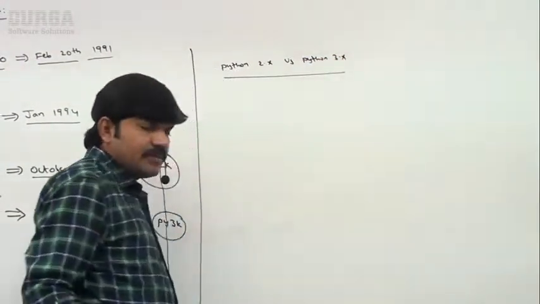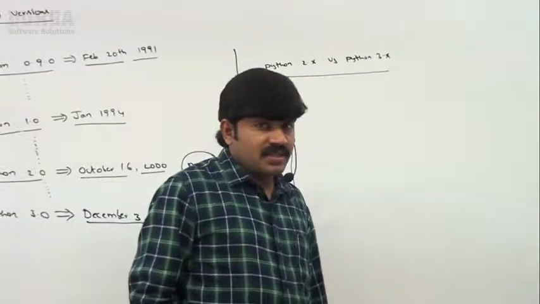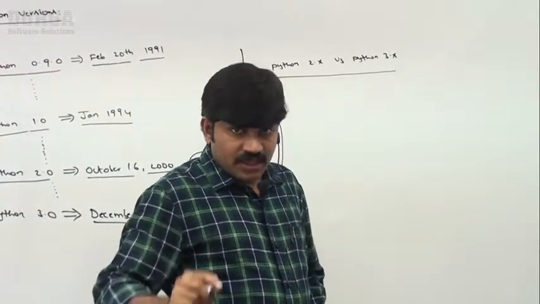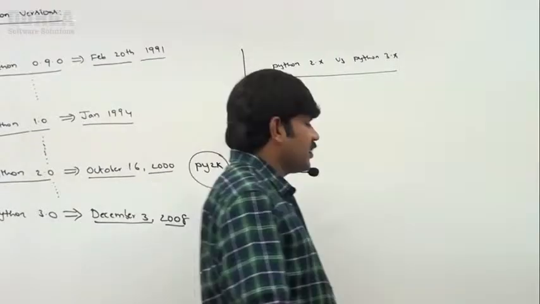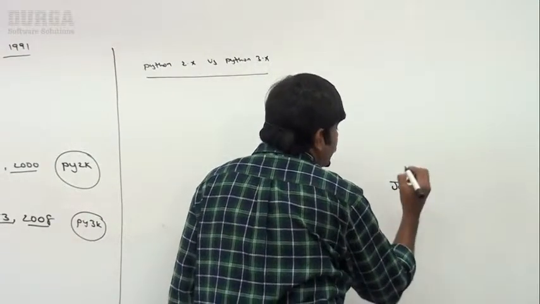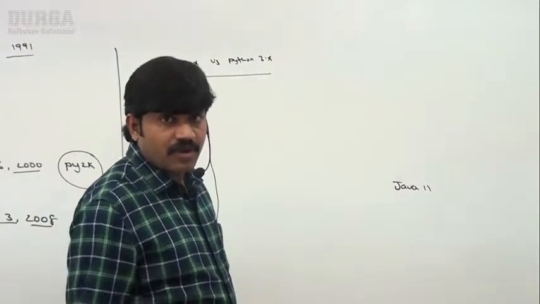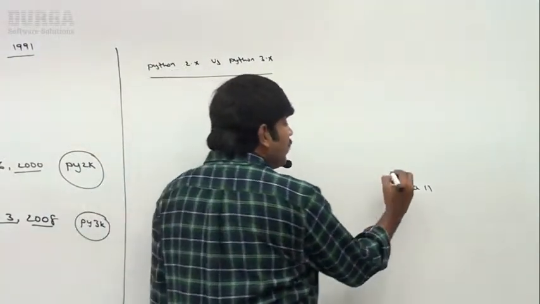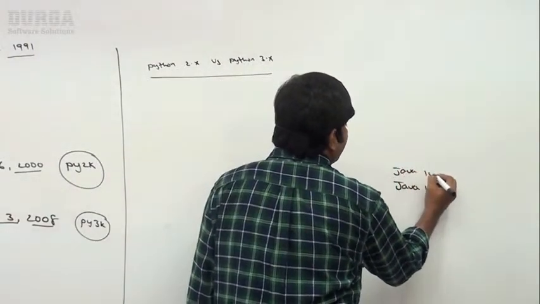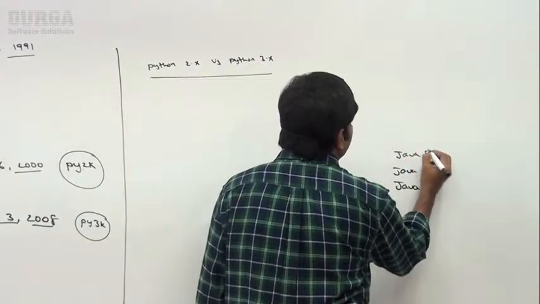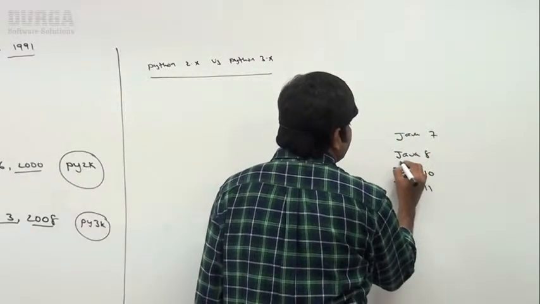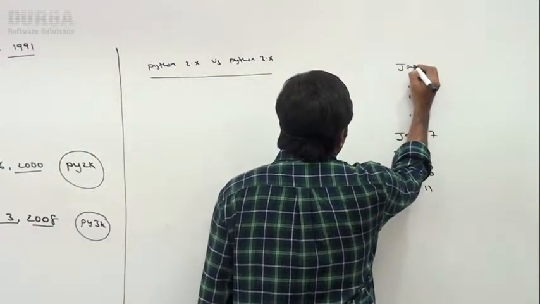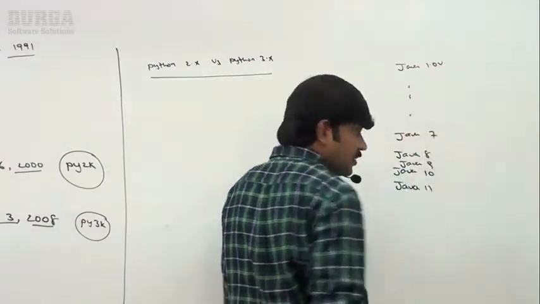Before that, just be aware, if you consider Java versions, as of today, sir, the latest version of Java is Java 11, sir. Maybe next month Java 12 may come. Now Java 10 was there, Java 8 is there, Java 7, Java 9, and the Java 1.0 version is also there, sir.